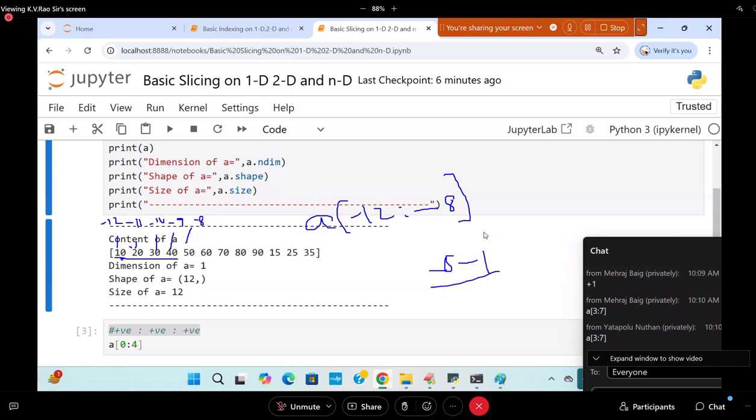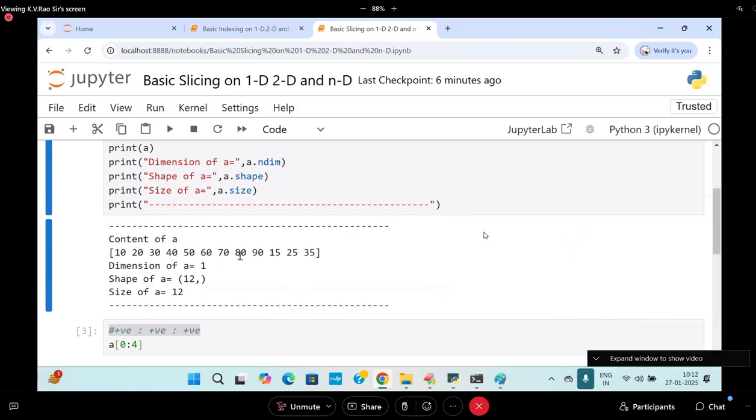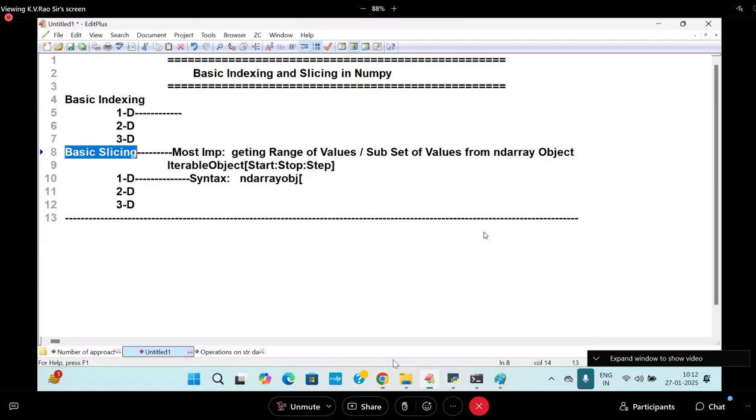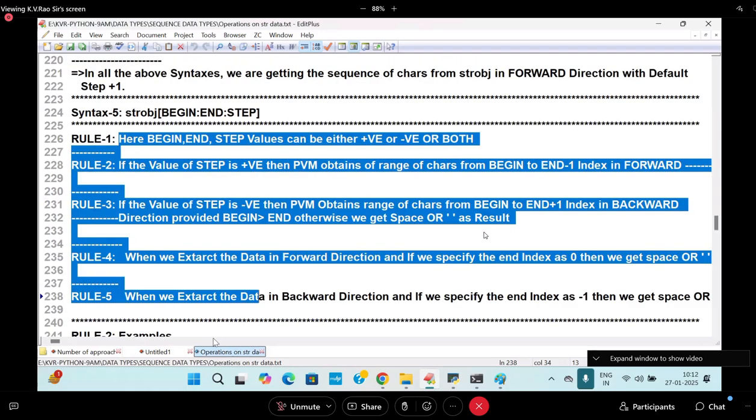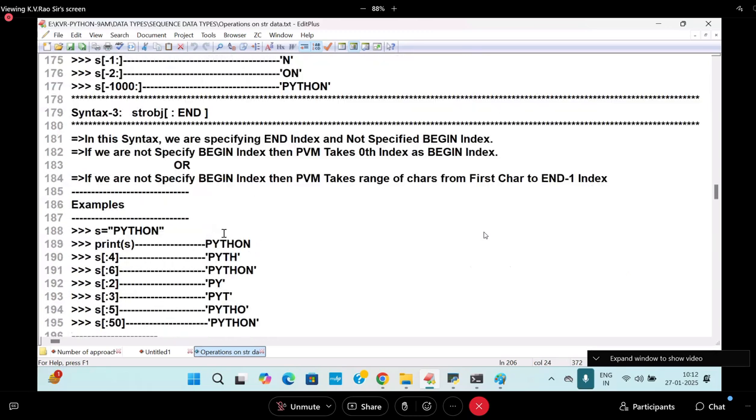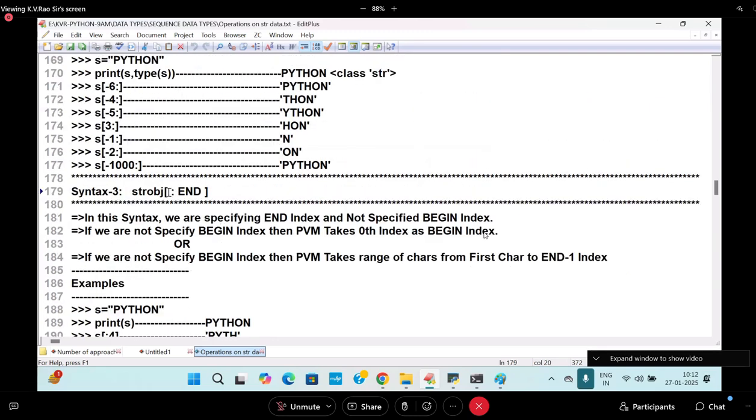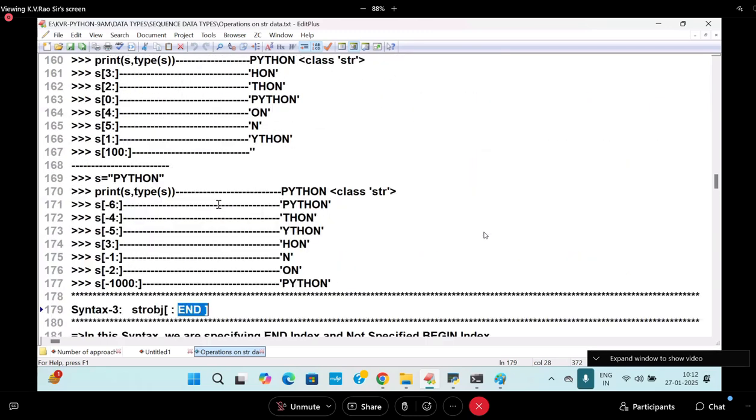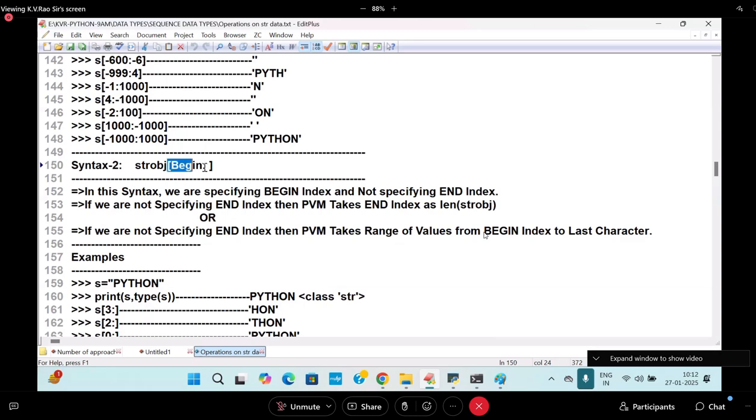Now, I want to get this data. What is the data I want to get? 92, this one, 90. From here to here I want to get it. Now I am going to write it according to my explanation of the concept. I will apply varieties of syntaxes. Colon syntax is there. Next is beginning not written and ending only written. Next is begin only written, end is not written.